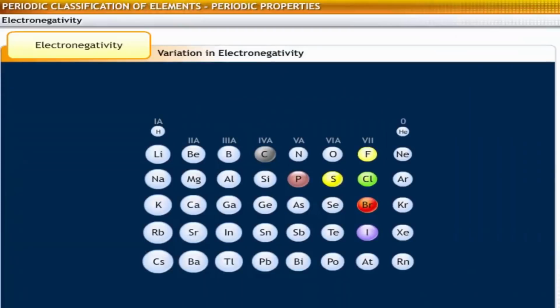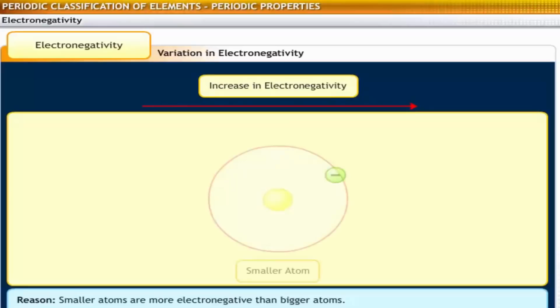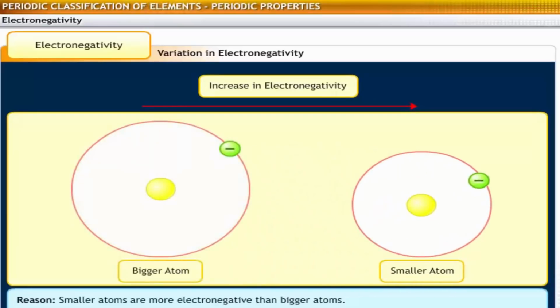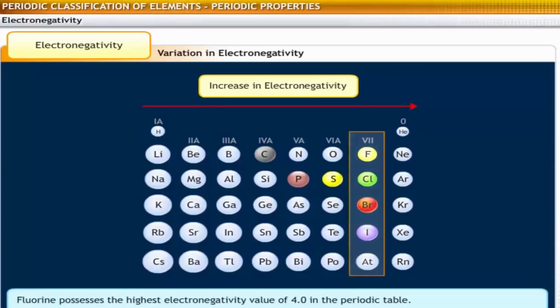Let's review the variation in electronegativity in the periodic table. Across a period, electronegativity increases from left to right, as smaller atoms are more electronegative than bigger atoms. In smaller atoms, the outer shell is very close to the nucleus and hence the attraction between the nucleus and the electrons is stronger. In the periodic table, halogens have high values.